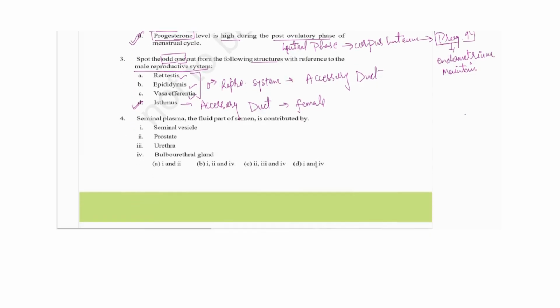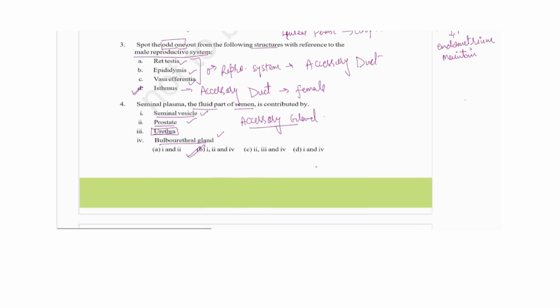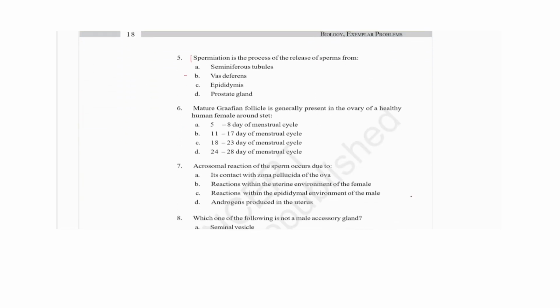The fourth one is, seminal plasma, which is the fluid part of the semen, is contributed by what? It was from the seminal vesicle, prostate and urethra. Urethra was not there, bulbourethral was there. So the first, second and fourth were the accessory glands from which the seminal plasma or seminal fluid is synthesized. So you will go with the second option. Next is spermiation. What is it?